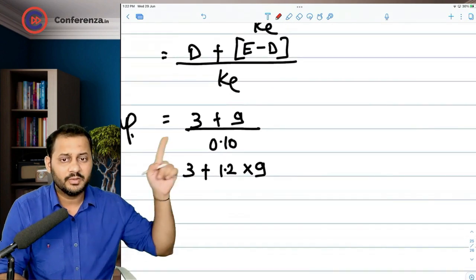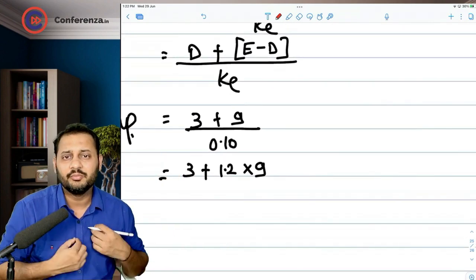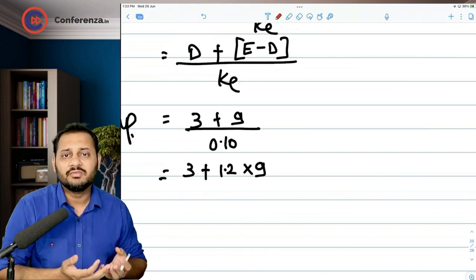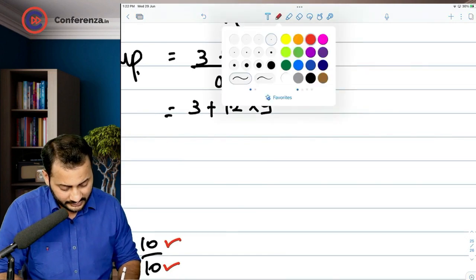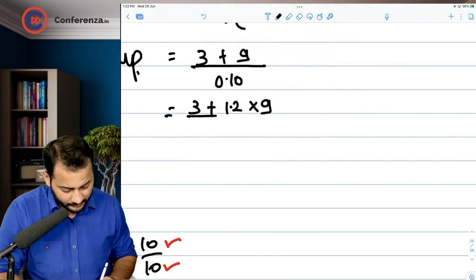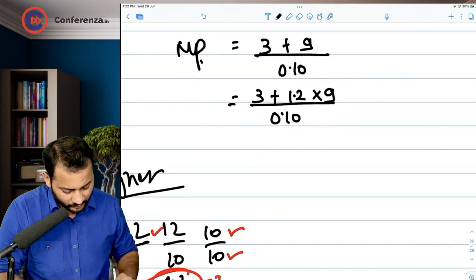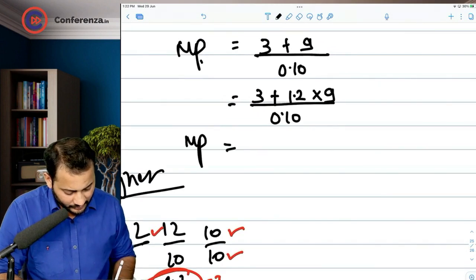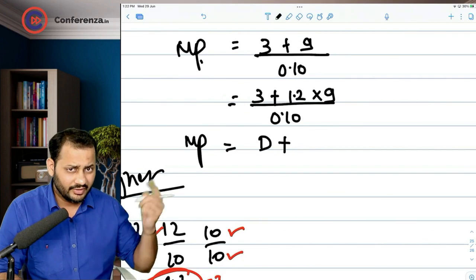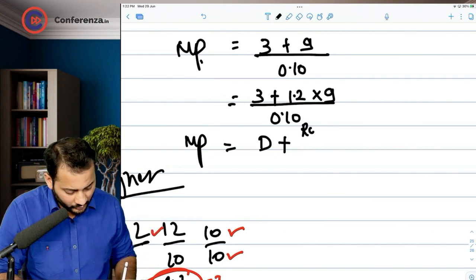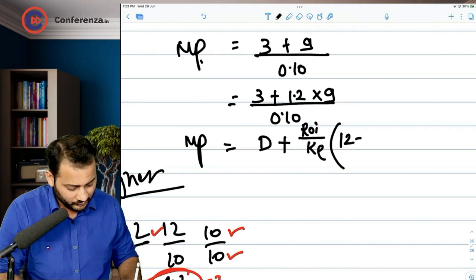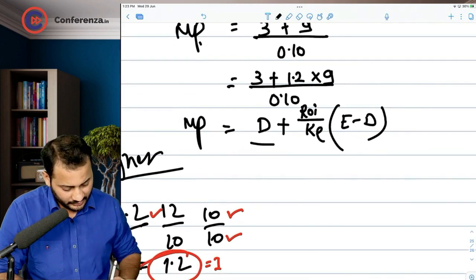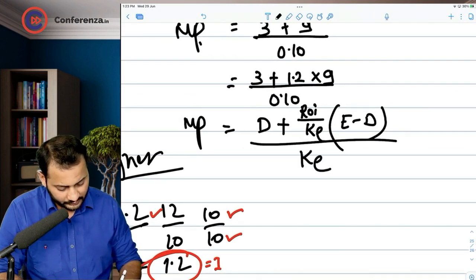This 9 will not be given as it is by the company to me. It will be an increased value. So we should consider the increased value, that is multiplied by 1.2. That is the logic behind this, divided by 0.10. So let's write down the formula. Market price is equal to 3, which was the dividend, plus, how did we arrive at 1.2? ROI divided by cost of equity. How did we arrive at 9? 12 minus, or we can say earning minus dividend, 12 minus 3, divided by cost of equity.